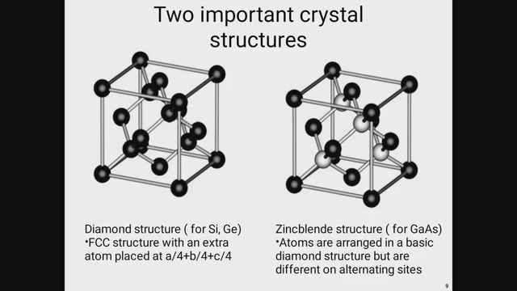That means there are 6 faces, so 6 faces will consist of 6 atoms. And there are also 8 atoms present at the corners, each corner has 1 atom. That means the entire number of atoms will be 8 plus 6 equal to 14.